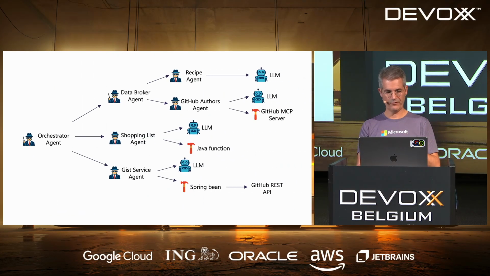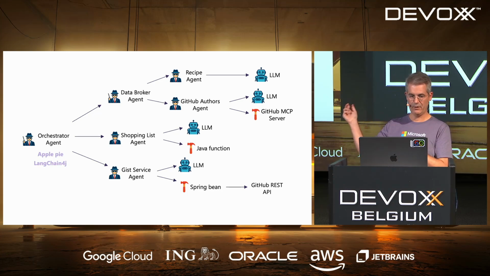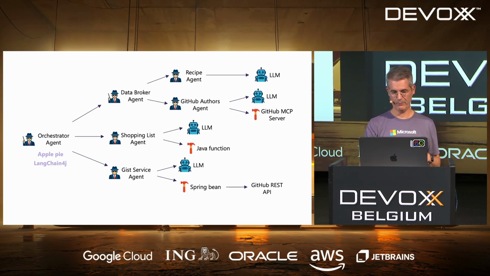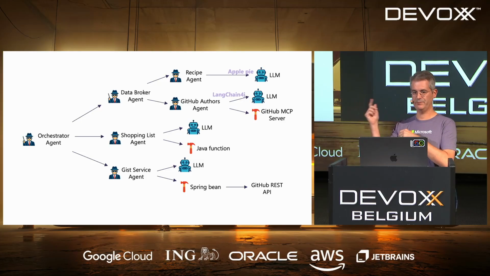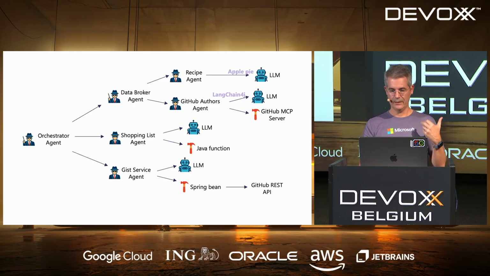Let's just have a look graphically. I'm giving the apple pie and langchain4j parameters in memory. This is the orchestrated agent, which is sending it first to the data broker agent, which is sending it to the recipe agent and the GitHub authors agent. Coming back, we're having the recipe and the authors.